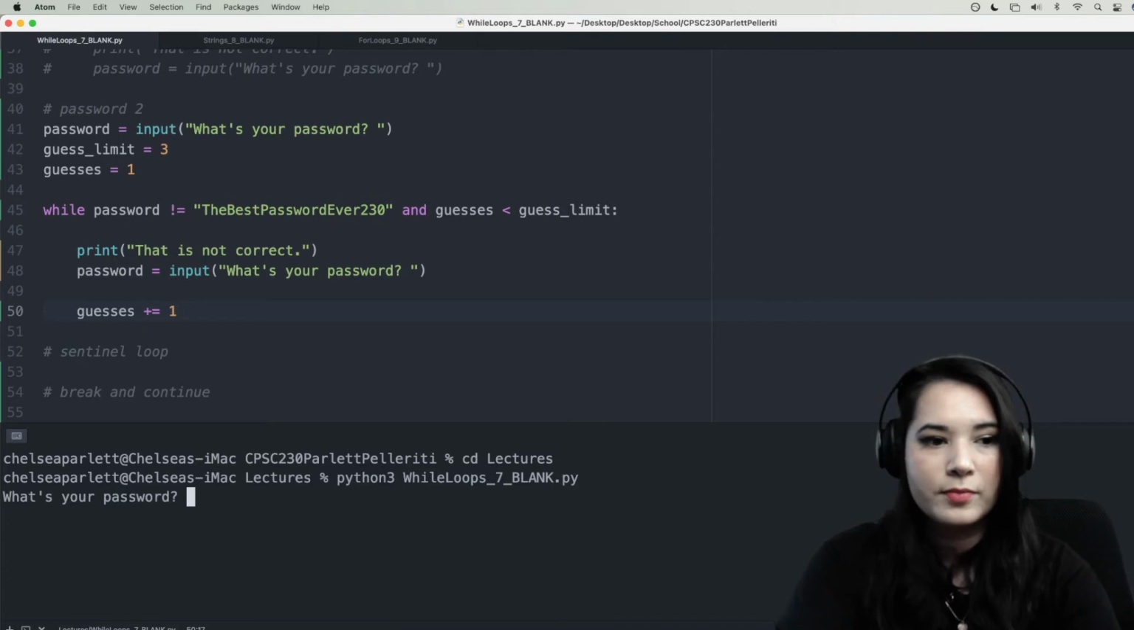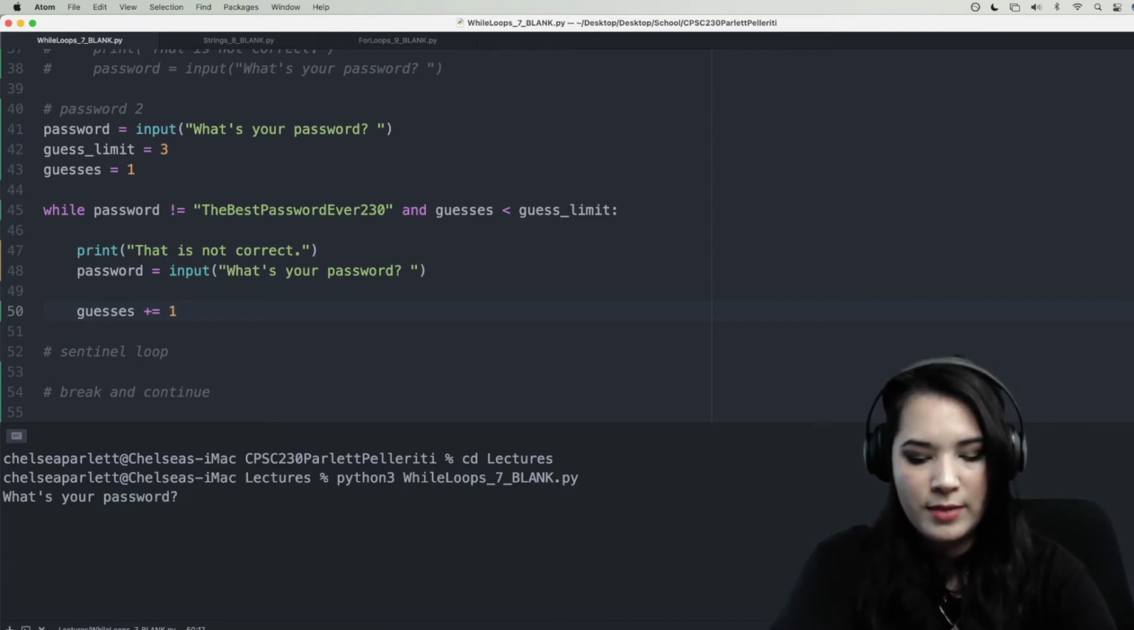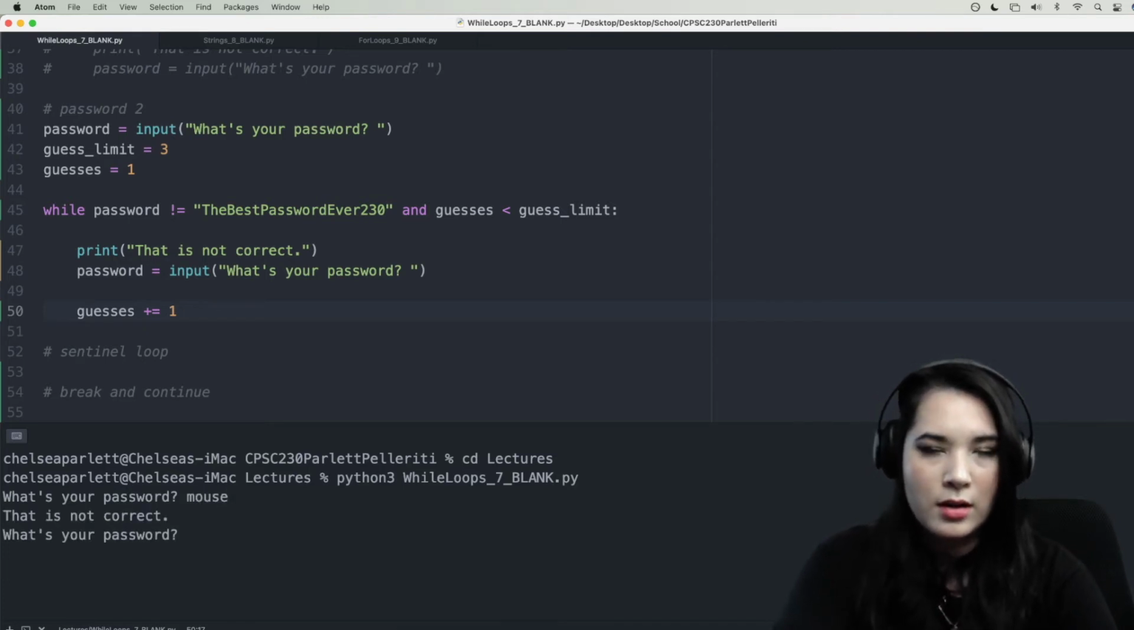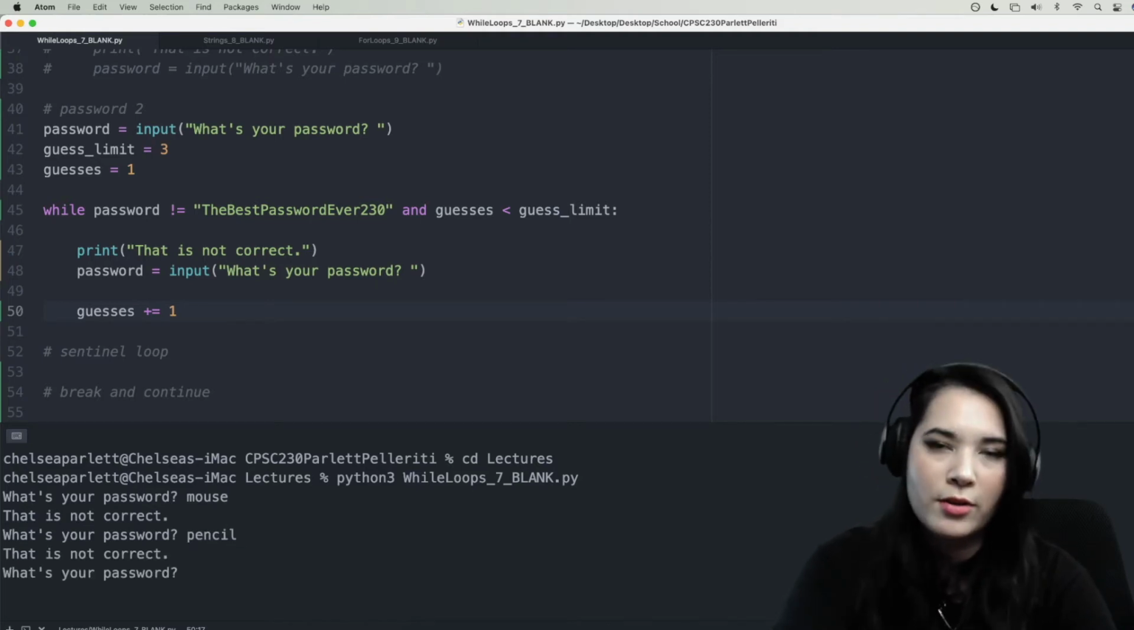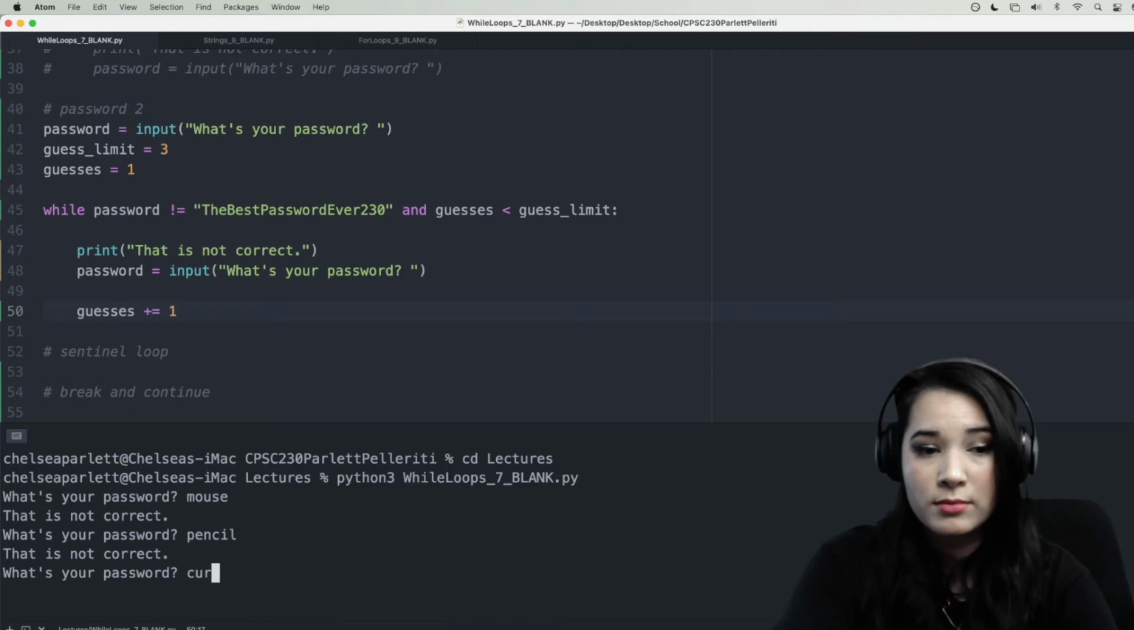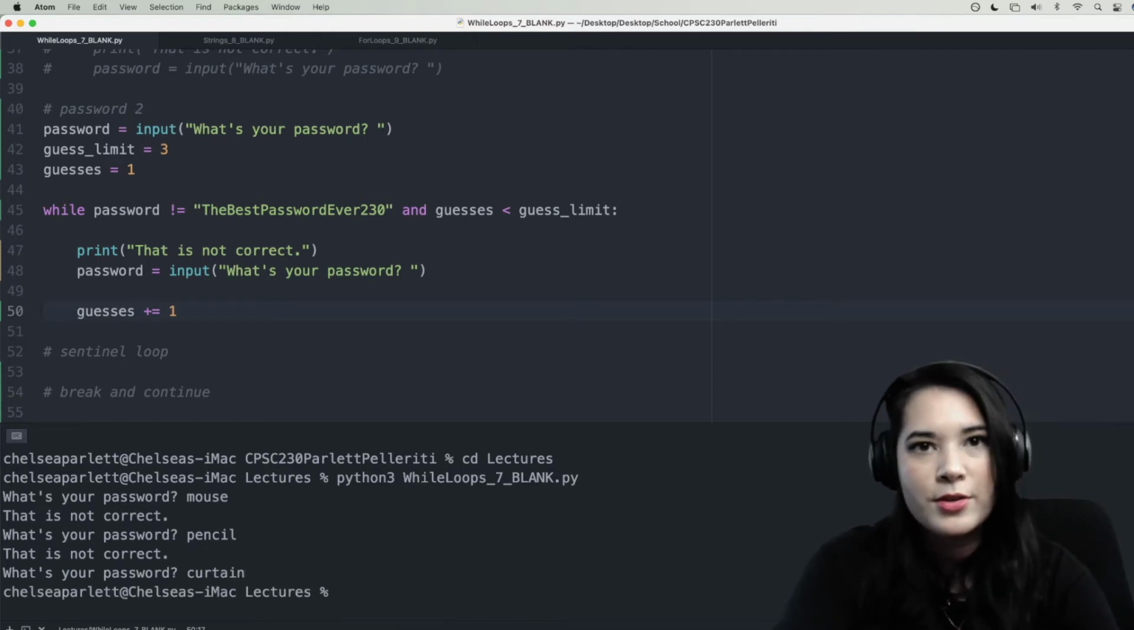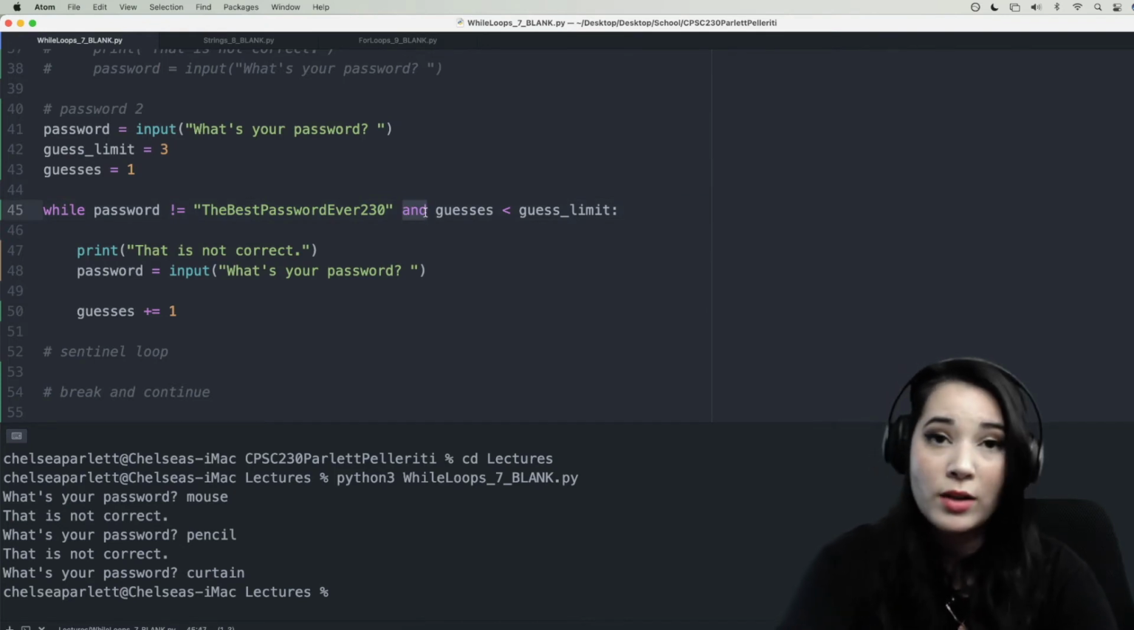All right. So what's your password? How about mouse? That's not correct. How about pencil? Also not correct. How about curtain? Also not correct. And the program has not let me in because I've exceeded the 3 guesses that I was allowed to make. So you can see we learned about if statements, but we can also use them in while loops.